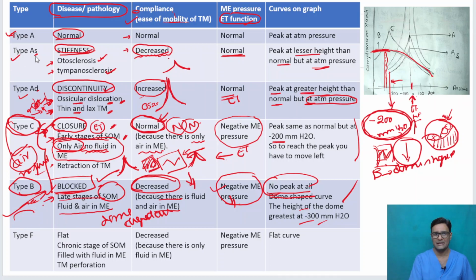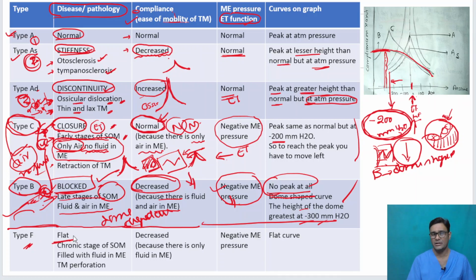These are basically the 5 types that we usually talk about: type A, type AS, type AD, type C and type B. Type F is also there, but usually we don't talk about it; I am putting it here for completion's sake. There is something called a flat curve. It's seen in chronic stages of serous otitis media where the middle ear is totally filled with fluid, absolutely no air. So obviously the compliance will be decreased and there is negative middle ear pressure, and you will have a flat curve like this. A flat curve also indicates tympanic membrane perforation.